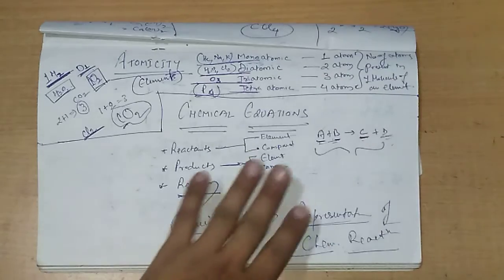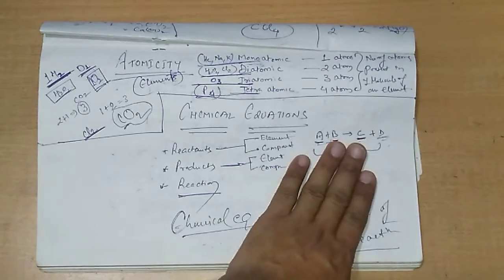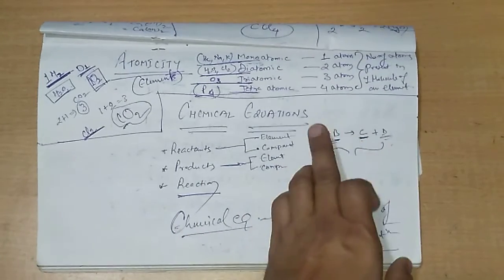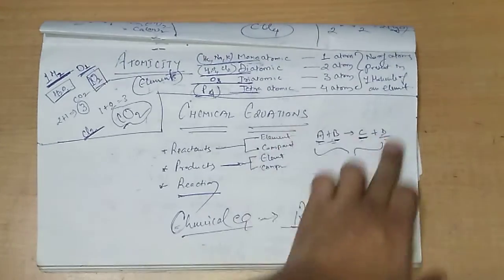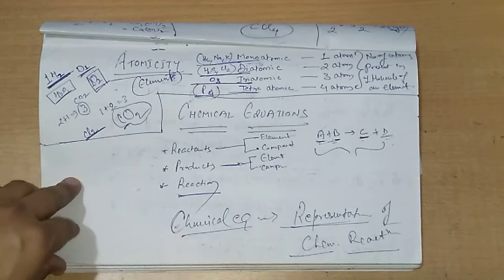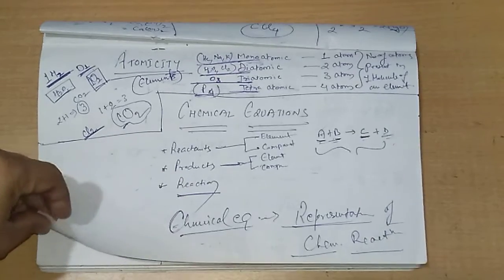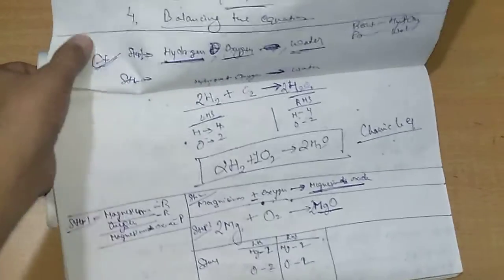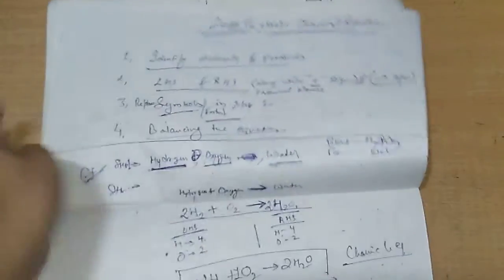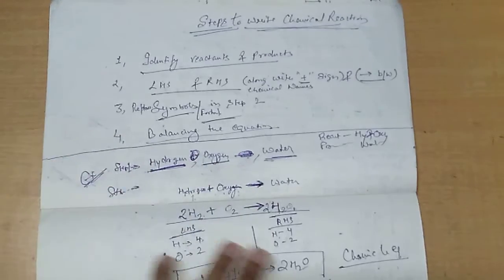A chemical reaction is represented with an arrow sign, which represents that when we add this, it will give you this. So this is the way to represent a chemical reaction, chemical equation, sorry. The representation of a chemical reaction is called a chemical equation. Now we need to keep a few things in mind while we are writing a chemical reaction.